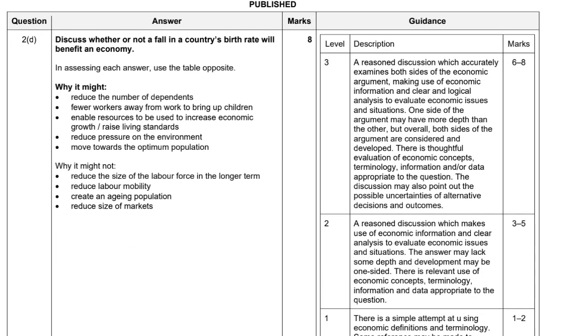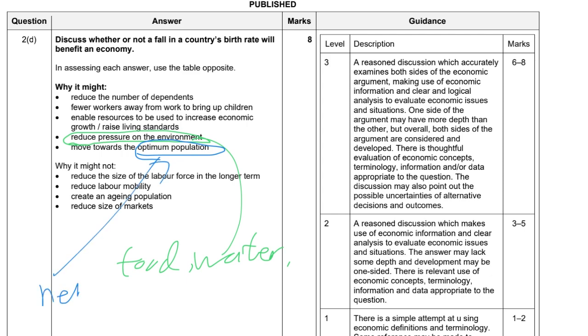Now for question 2D, we have to explain whether a fall in the country's birth rate will benefit an economy. There are two types of answers. You may say it will benefit or it might not. It depends, of course. If a fall in birth rate will benefit, there are some answers you may give. For example, reduced pressure on the environment, like water, food, and so on. Next, you may give another phrase called the optimum population. This is a very new concept, so you might want to give this one.